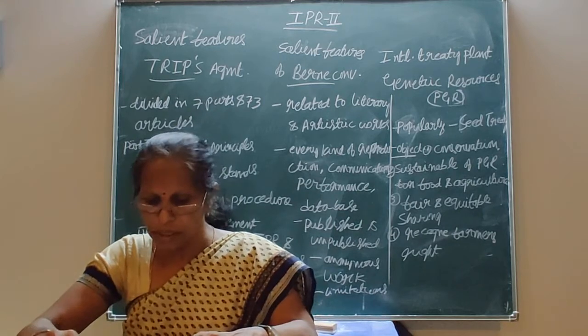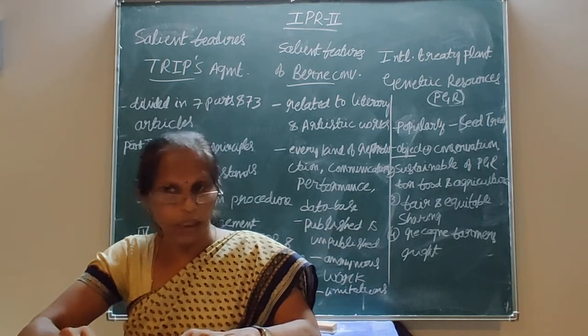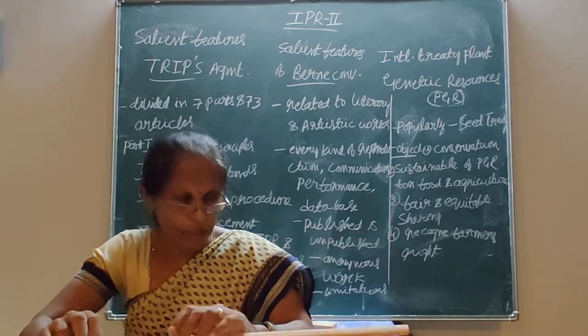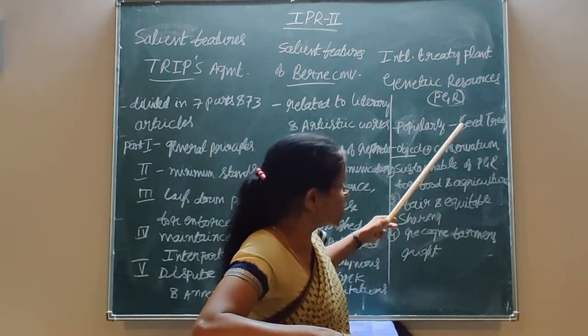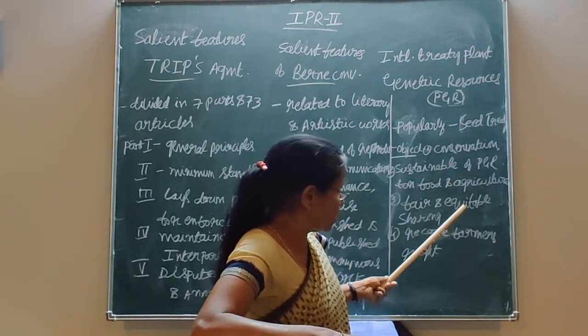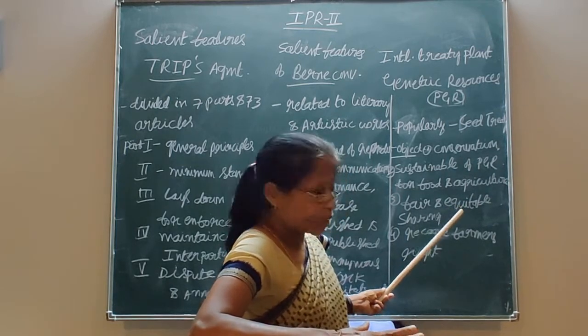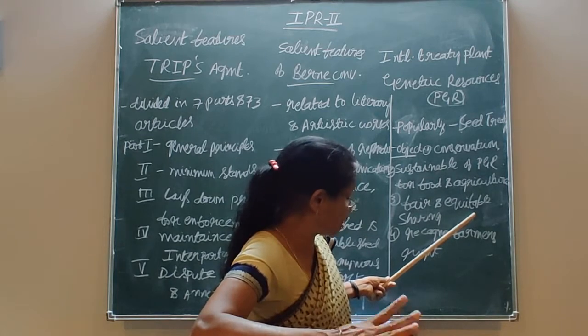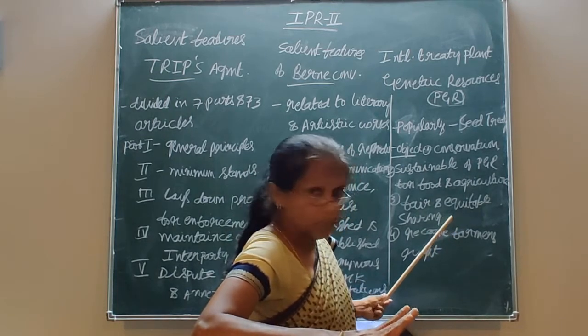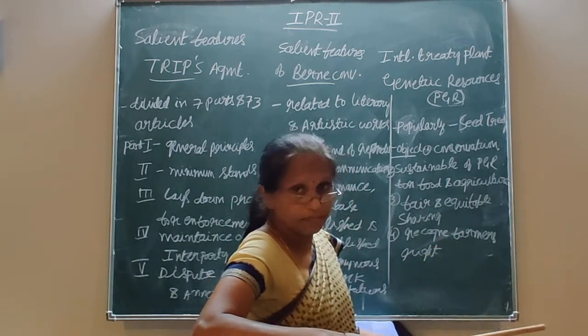Then it also recognizes fair and equitable sharing of benefit. The benefit arising out of commercial exploitation should be shared between the beneficiary claimers as well as the conservation authority.